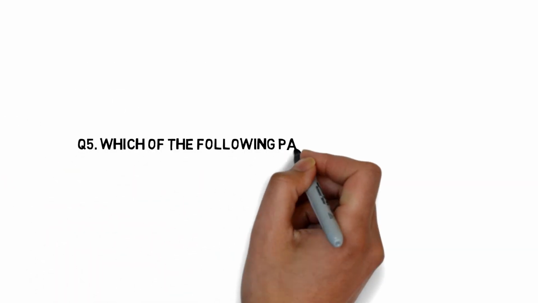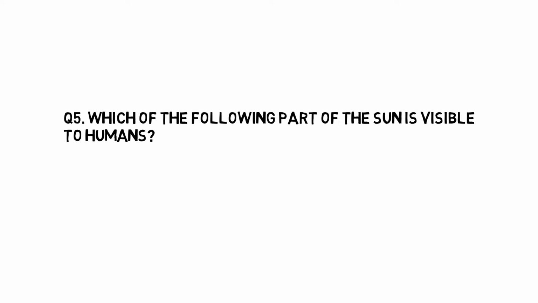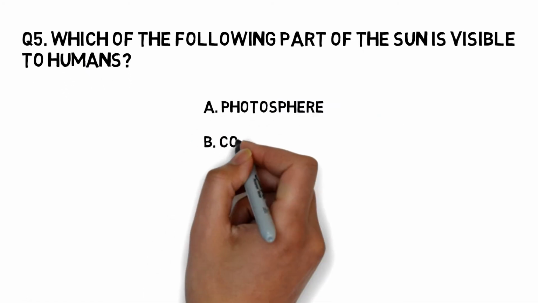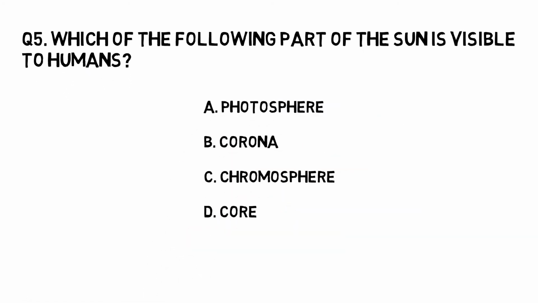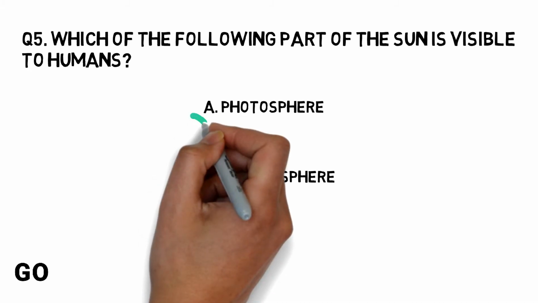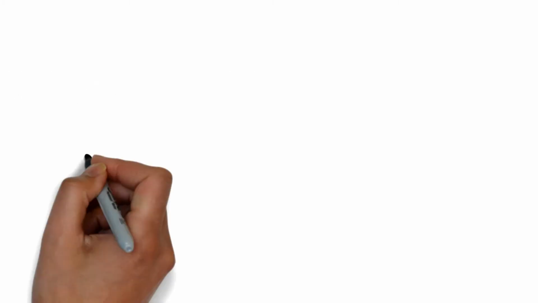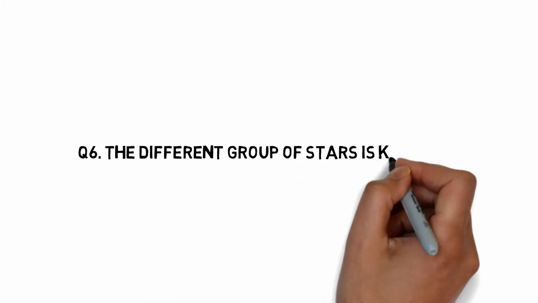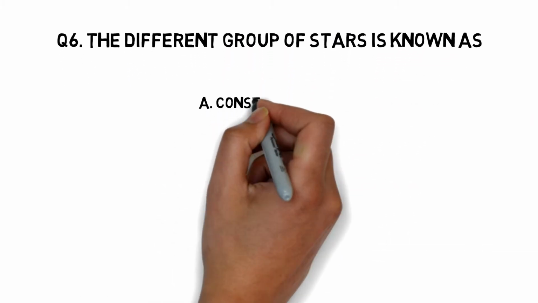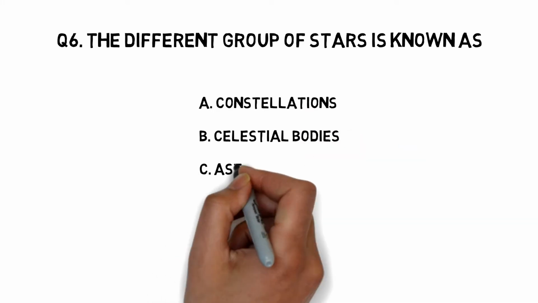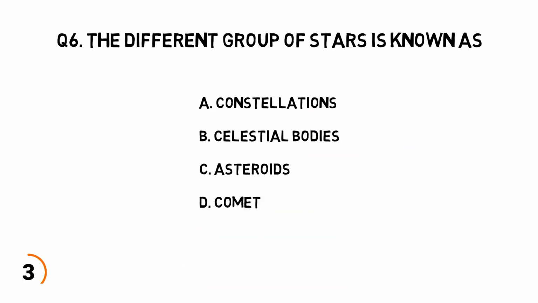Which of the following part of the sun is visible to humans? Photosphere, corona, chromosphere, core. The right answer is photosphere. The different group of stars is known as constellations, celestial bodies, asteroids, comets. The right answer is constellations.